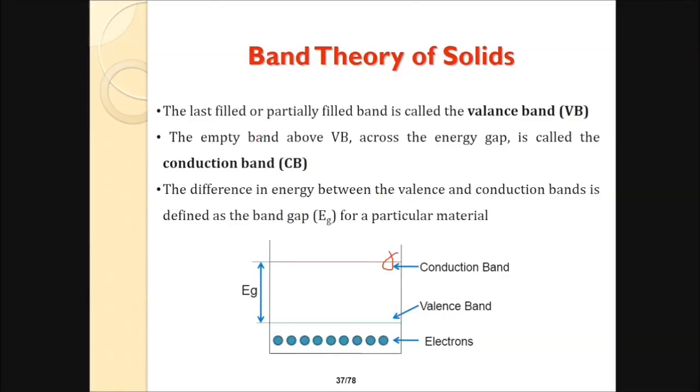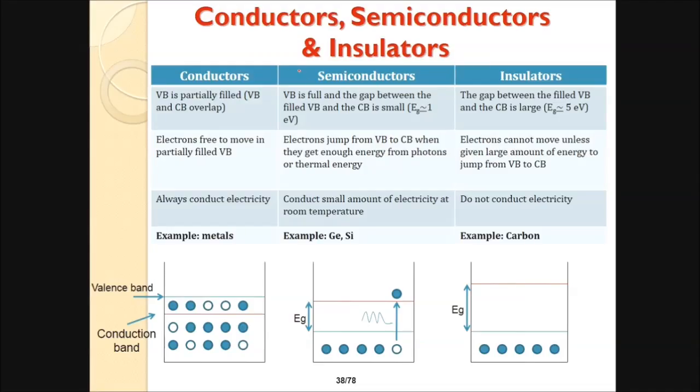So, semiconductors, conductors and insulators. In conductors, the valence band is partially filled, and the VB and CB overlap. Valence band and conduction band overlap. While in a semiconductor, the valence band is full, and the gap between the filled VB and CB is very small. While in an insulator, the difference between the valence band and conduction band is quite large, about 5 eV.